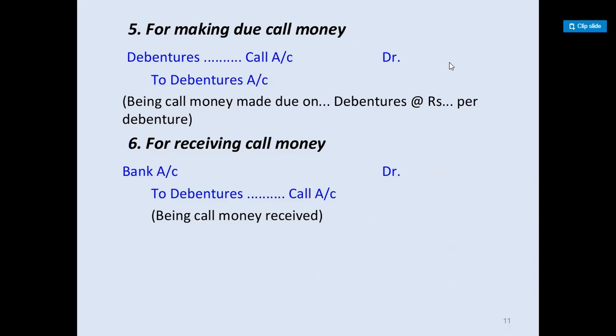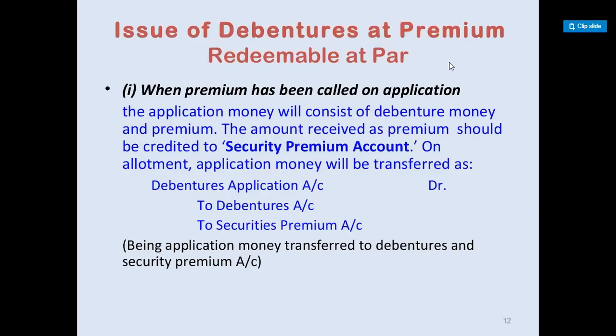For making due call money, debentures first call or second call, whatever it may be, the account is debited to debenture account. And on receiving call money, bank account is debited to debentures first or second call account.